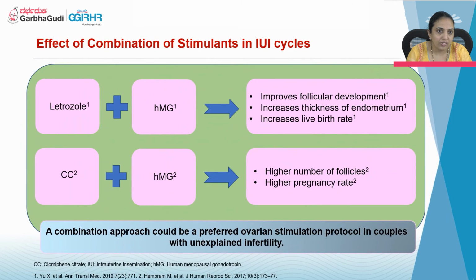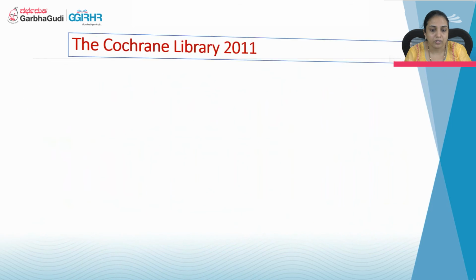So the effect of combination of stimulants in IUI: one is with letrozole and HMG, there was improved follicular growth, increased thickness of endometrium, and increased live birth rate when compared to CC with HMG. And also when we compared CC with HMG, a higher number of follicles were obtained and higher pregnancy rates. A combination approach could be the preferred ovarian stimulation protocol in couples with unexplained infertility.